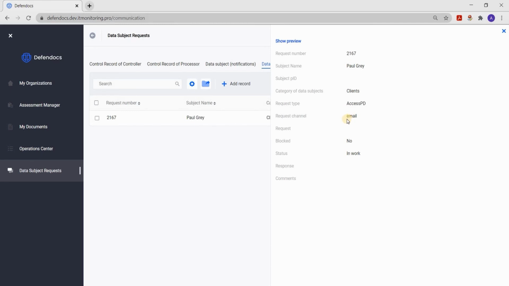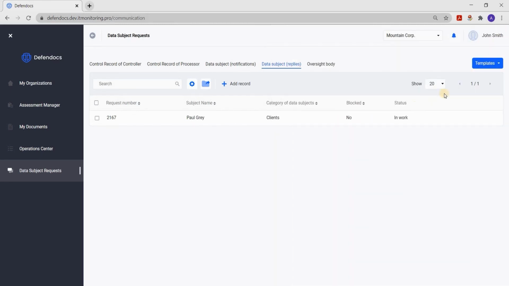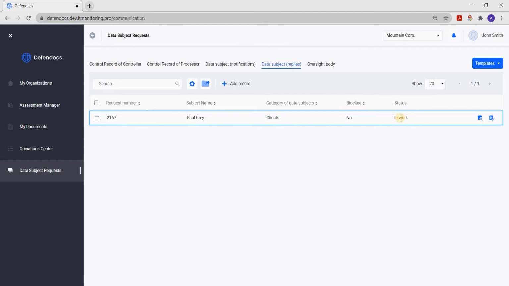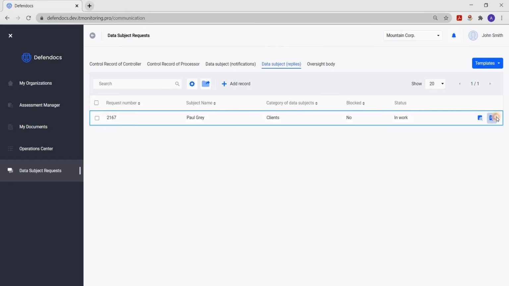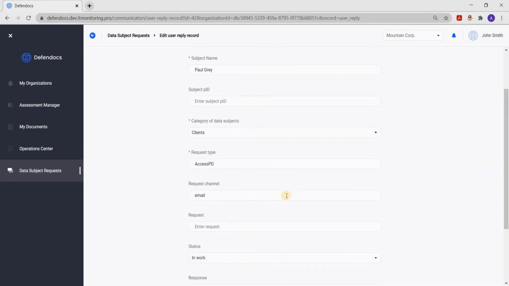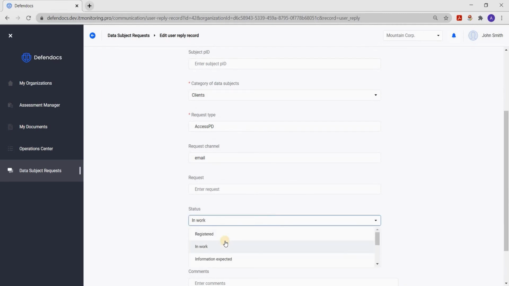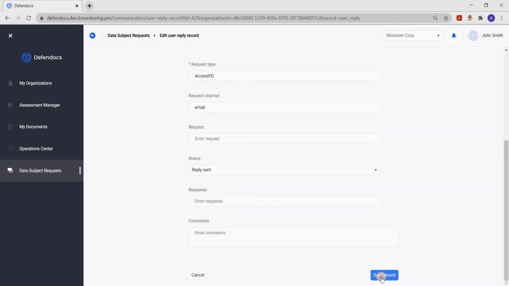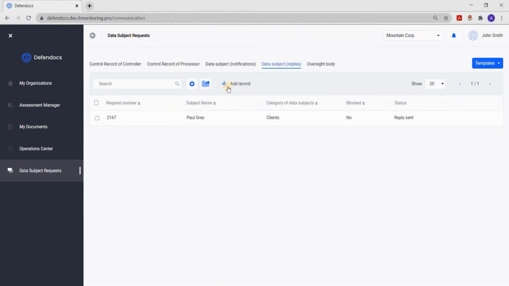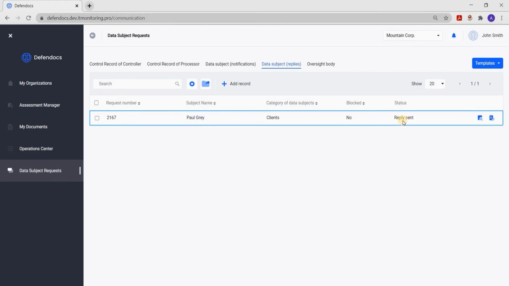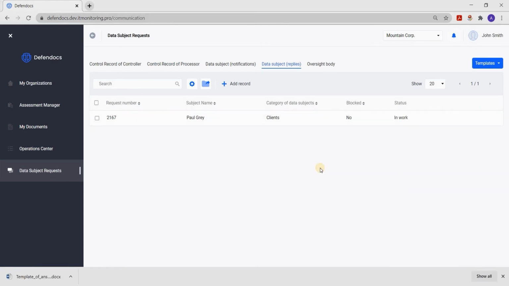There is a record here that you can watch. This is a record for obtaining the right to access personal data, an email request, and now it needs to be answered. The status In Process has now been set. You must process this request, prepare a data set for processing, and prepare a response letter. Then I will record how you changed the status and added the necessary information about the data that was provided to the subject and in what time frame.